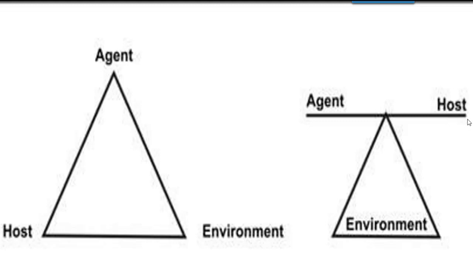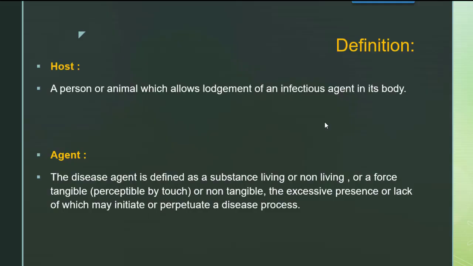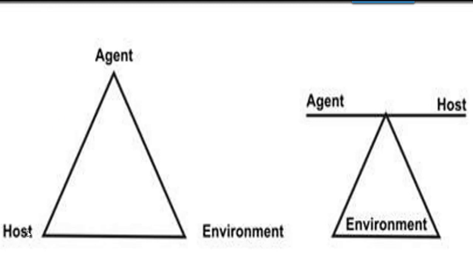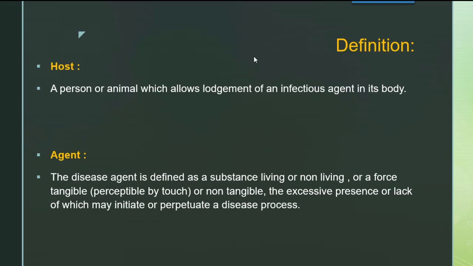If that person is very well balanced to balance this, then disease will not occur. But if the host is immunocompromised or if the host's immunity fails to fight against that agent which has entered into the body to initiate a disease, then this agent will succeed, this will go up and this will come down, and production of disease will take place. So from the epidemiological triad we have seen these are the three factors: host, agent and environment. So we'll see the definitions first.